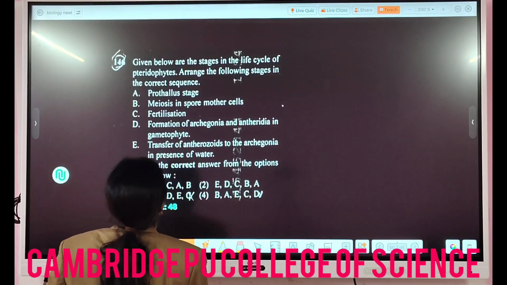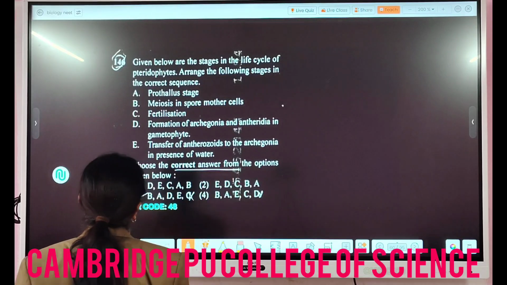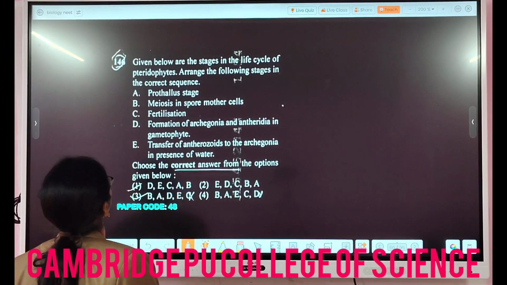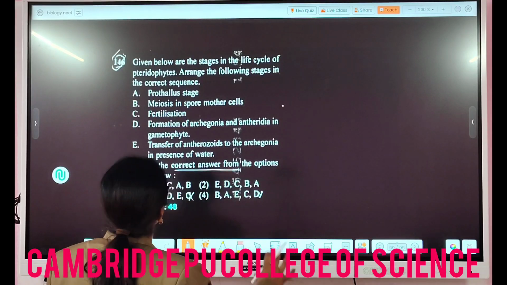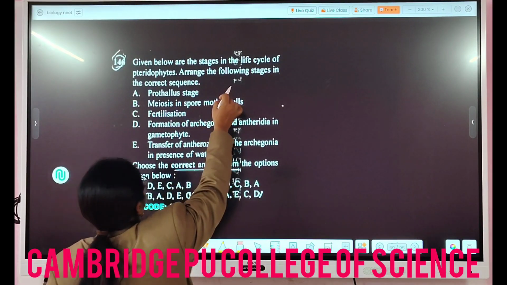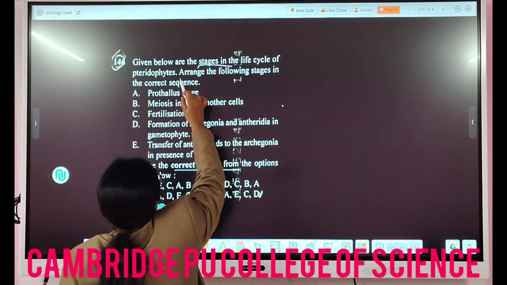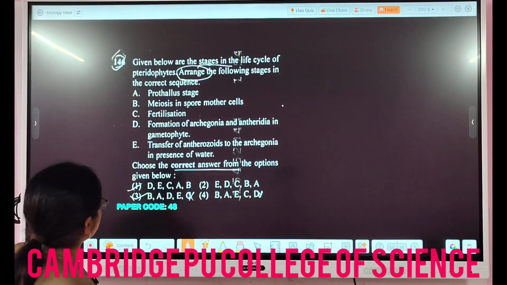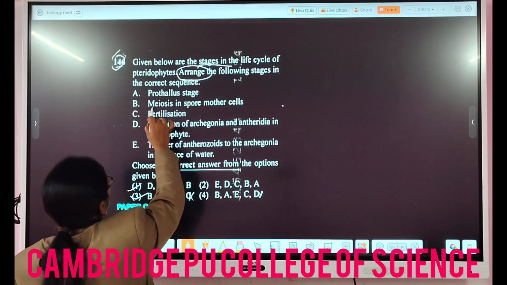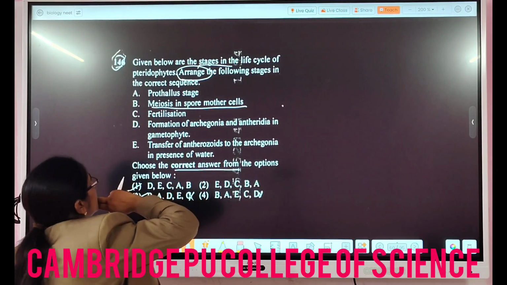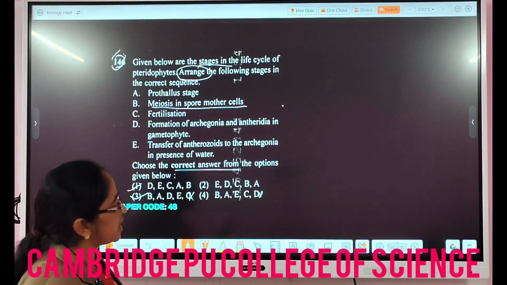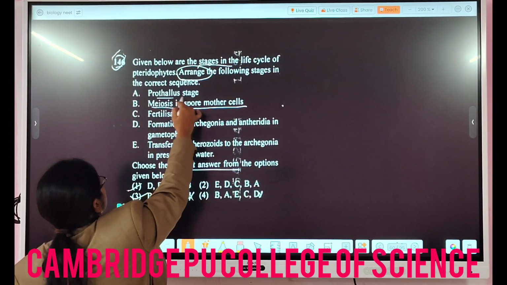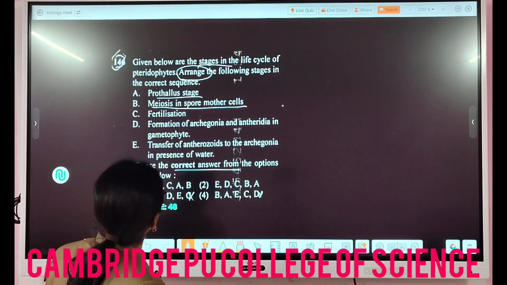Then 146 here. The correct answer from the options given below is B, A, D, E and C, right? So they have asked the sequence. Given below are the stages in the life cycle arrangement. We have to arrange which event takes place first. Meiosis in the spore mother cell will take place first to form a gametophyte, and then the prothallus stage is reached.